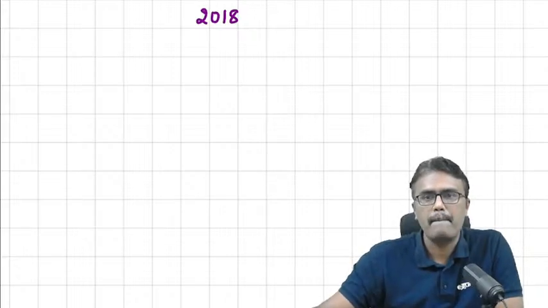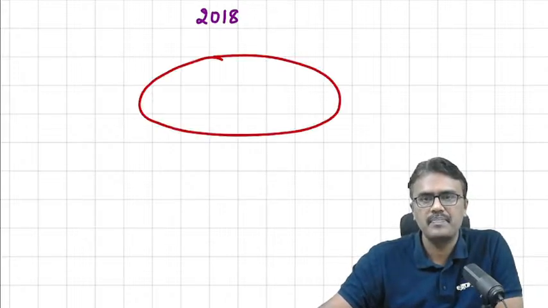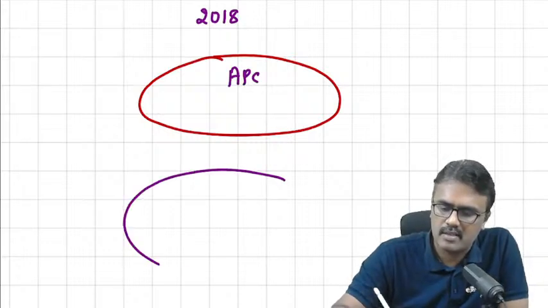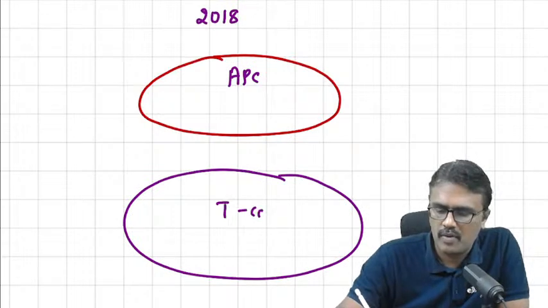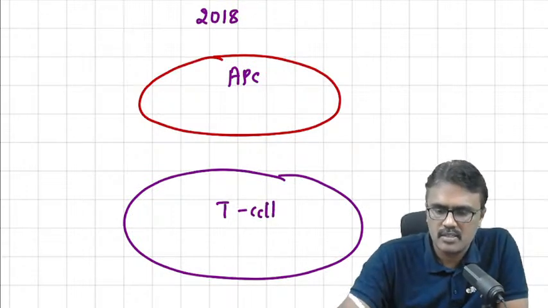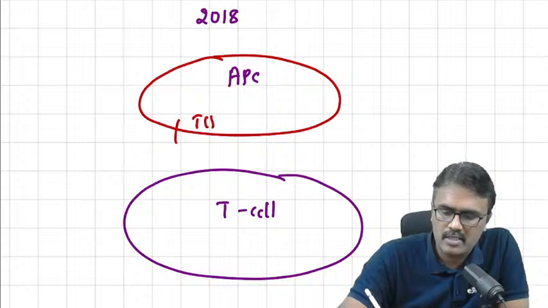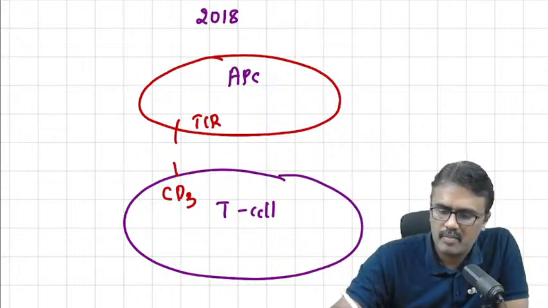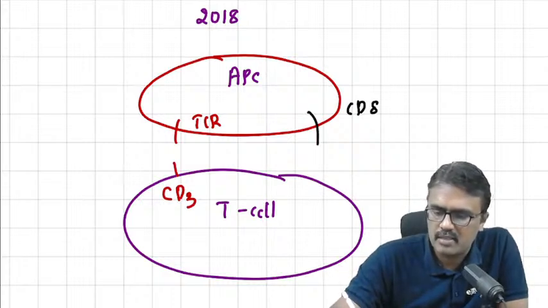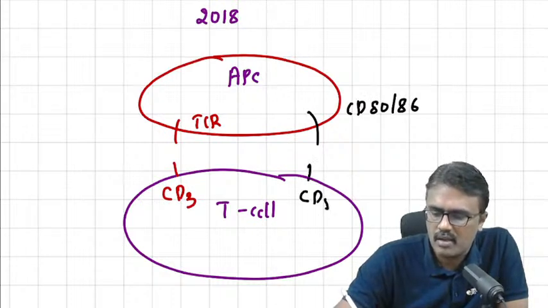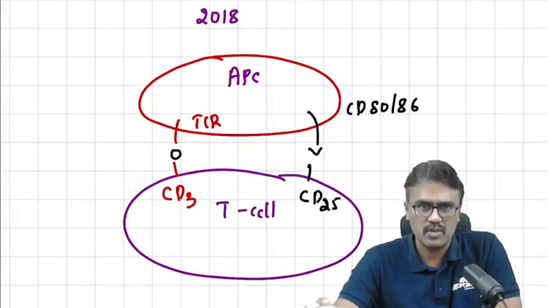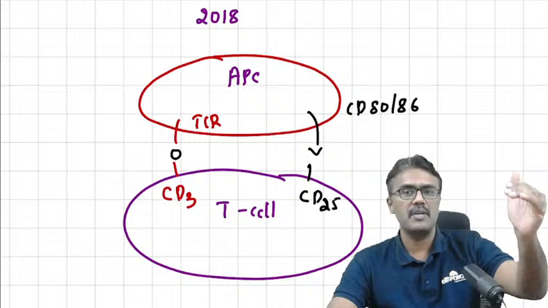Just a minute. So this is an antigen presenting cell and this is a T cell. Now you want to activate the immunity. There is a receptor called the T cell receptor, and we have CD3 here. Another important one is CD80/86, which is called the co-stimulant. It will activate CD25. If they bind, then only you will see the immune response. That means we call it acceleration of immunity.